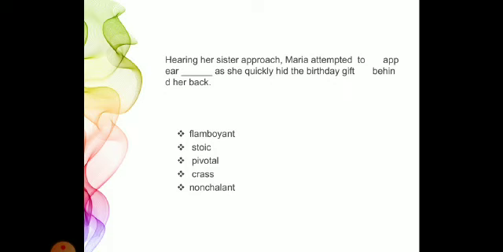No, here the tone of the sentence is surprise. As her birthday is approaching, she needs to surprise her. So the word pivotal is also eliminated. Fourth word is crass. Crass means showing no intelligence, being stupid and insensitive. No, nobody is being stupid or insensitive here.